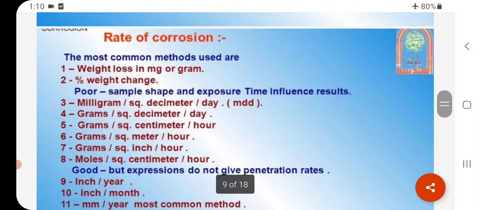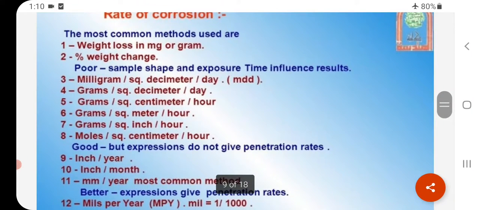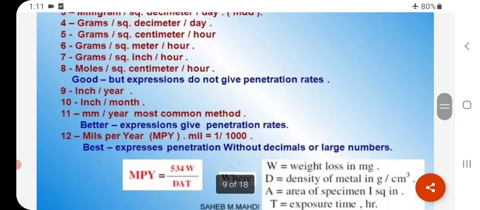Rate of corrosion. The most common methods used are: first, weight loss in mg or gram; percentage of weight change; milligram per square decimeter, grams per square decimeter, grams per square centimeter per hour, grams per square meter per hour, moles per square centimeter per hour.